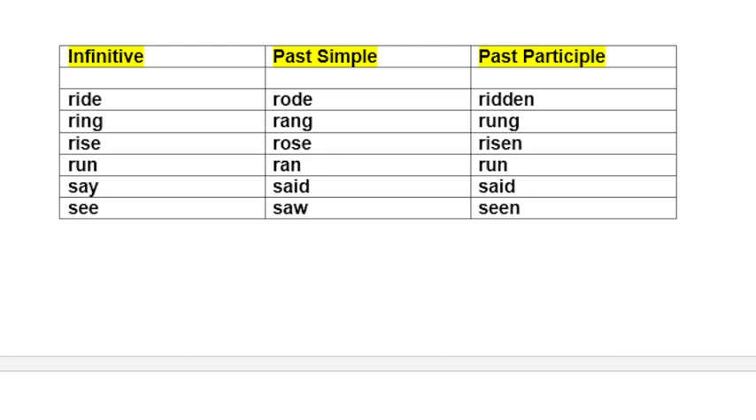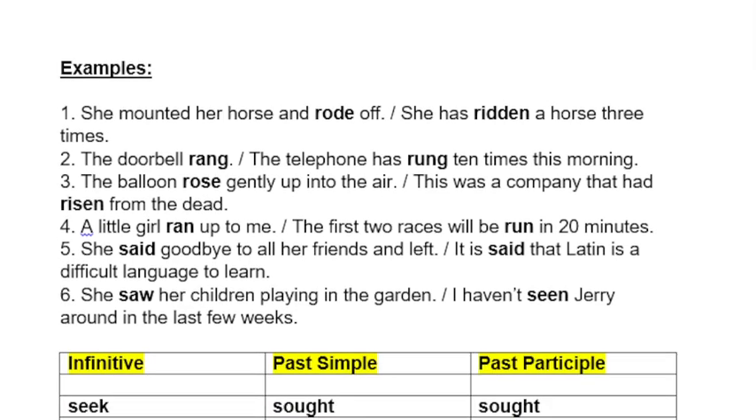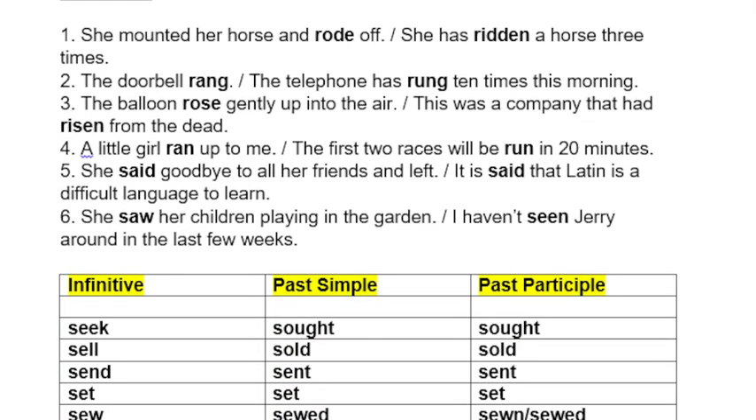The next ones: ride, rode, ridden. Ring, rang, rung. Rise, rose, risen. Run, ran, run. Say, said, said. See, saw, seen. Examples. She mounted her horse and rode off. She has ridden a horse 3 times.